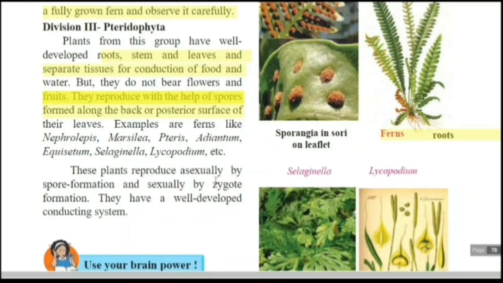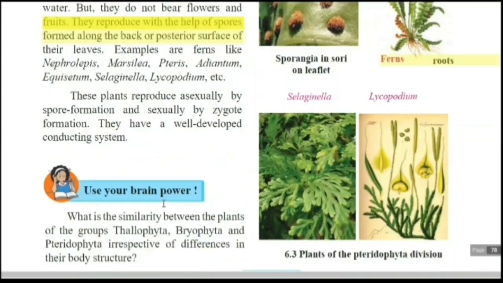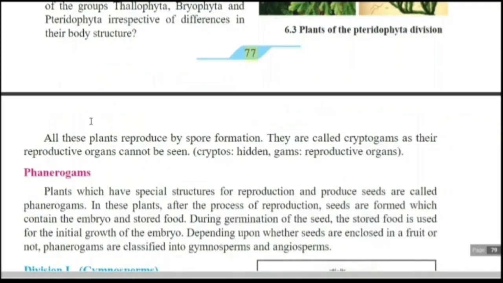These plants reproduce asexually by spore formation. Asexually means a zygote is not formed, only one parent is there. And sexually by zygote formation. They have a well developed conducting system.